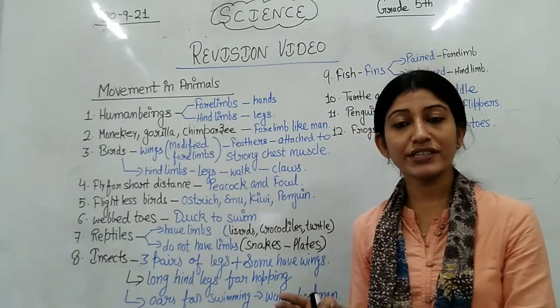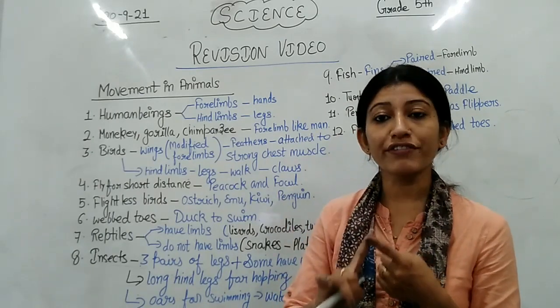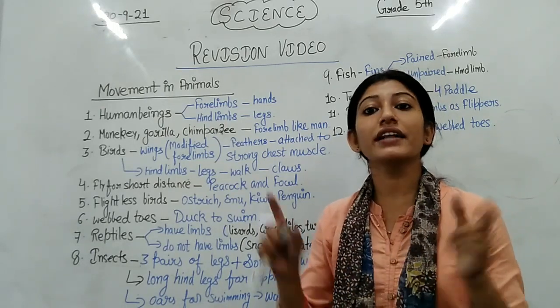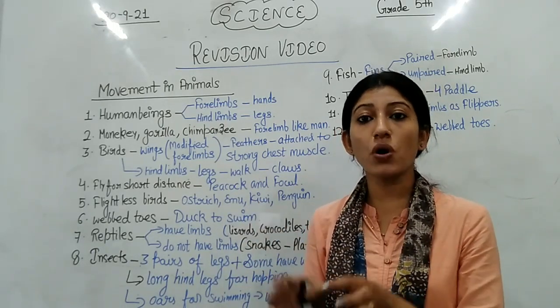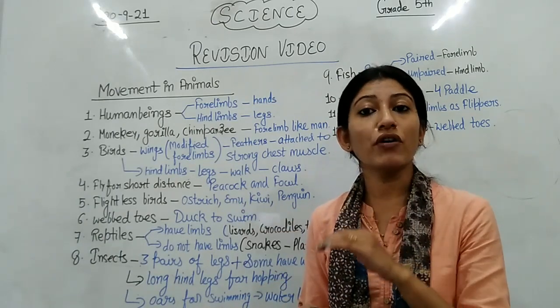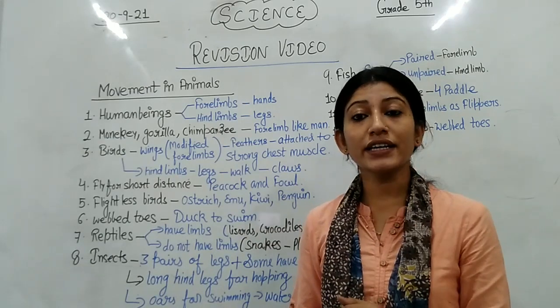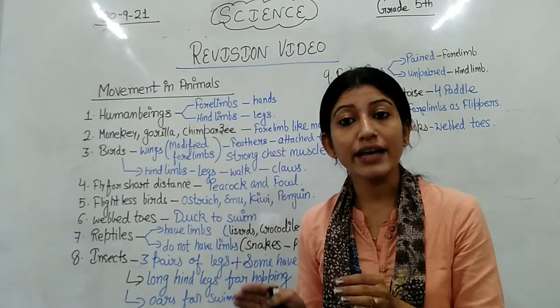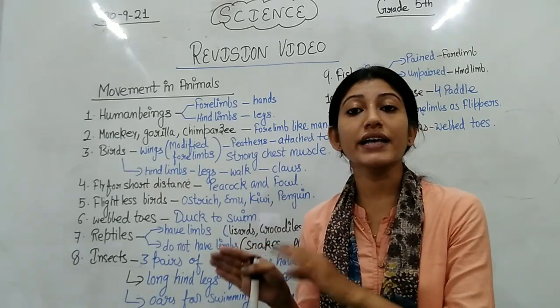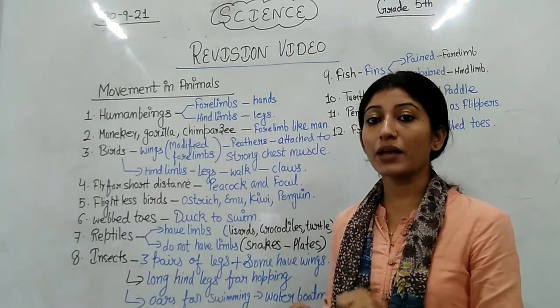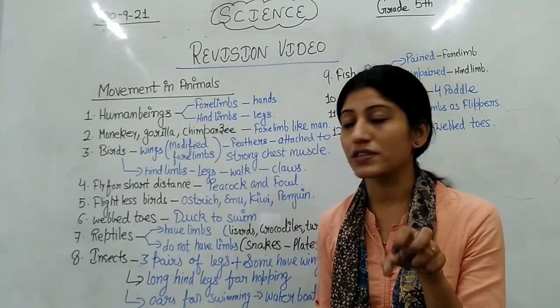I hope now everyone is getting that birds have modified forelimbs which are called wings, which have feathers, and these feathers are attached to strong chest muscles with the help of which birds can fly from one place to another. Second thing, hind limbs are legs, and with the help of the legs they also catch their prey because they have strong claws.